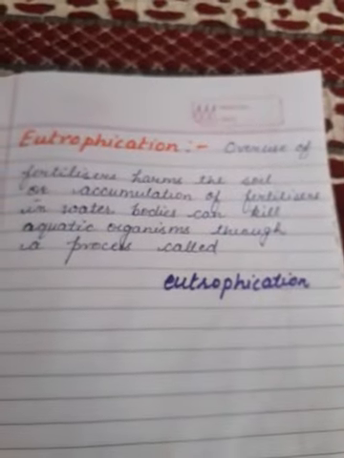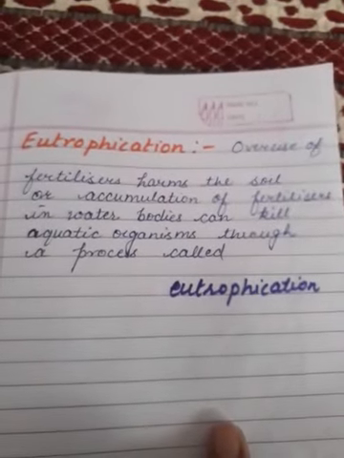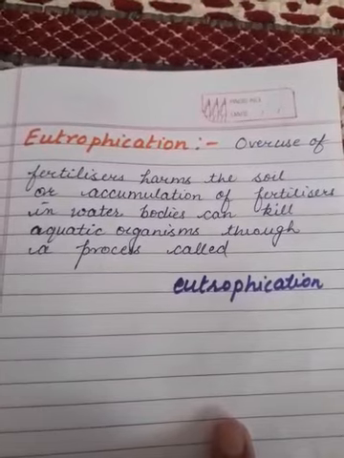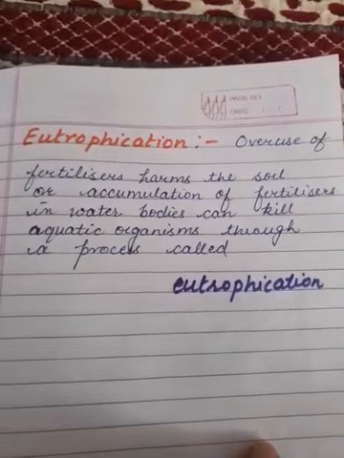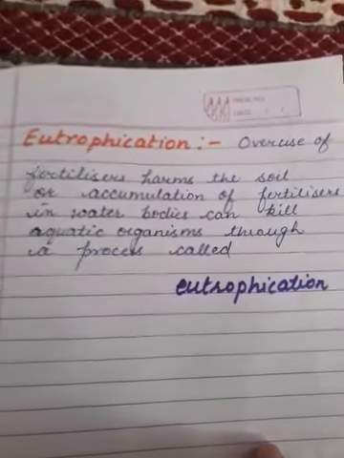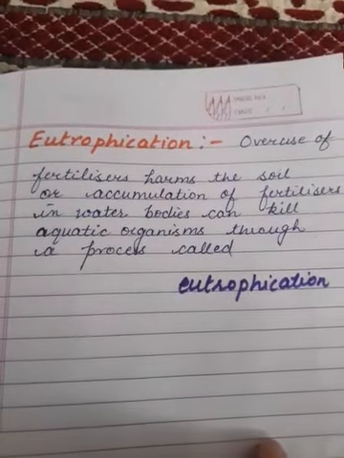And after that, at the last, we will talk about eutrophication. When we are talking about fertilizers, this is the most important topic. What is eutrophication? When farmers overuse fertilizers in their field, these fertilizers harm the soil, or accumulation of fertilizers in water bodies occurs.